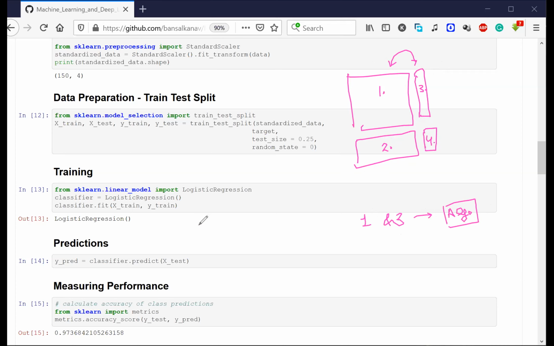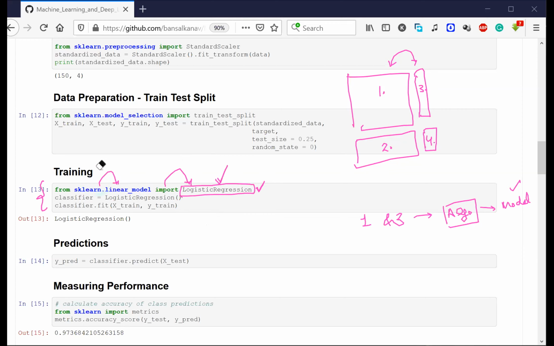Making sense to everyone? Now let me show you how I can get the model, how I can do this entire thing. And for that you have only these 3 lines in Python programming. In sklearn there is something called linear model, and you need to import an algorithm called logistic regression. The line should be exactly the same. There is a module called sklearn.linear_model, and in it there is something called LogisticRegression.